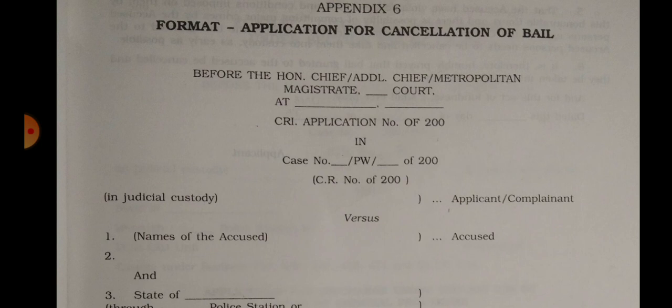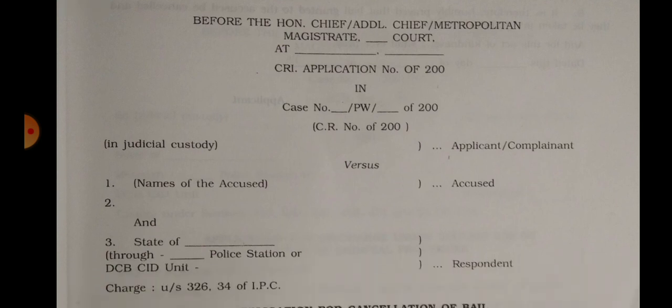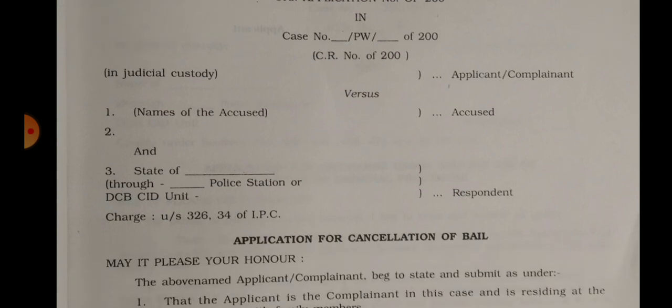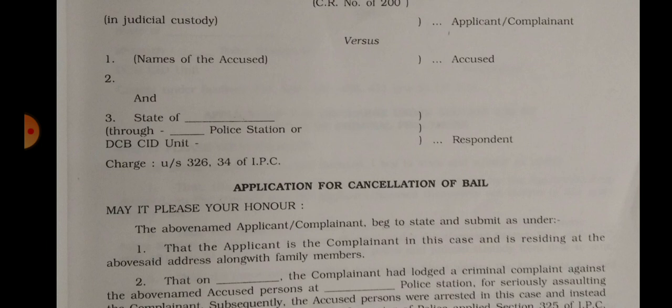But what will you write when you move the application? First of all, you will write the name of the court, either Chief Metropolitan Magistrate, Metropolitan Magistrate, Session Court, etc., whatever the name of the court. After that you will write the application and FIR number, etc. Then you will write the name of the accused; if there is more than one accused, the names of all the accused,